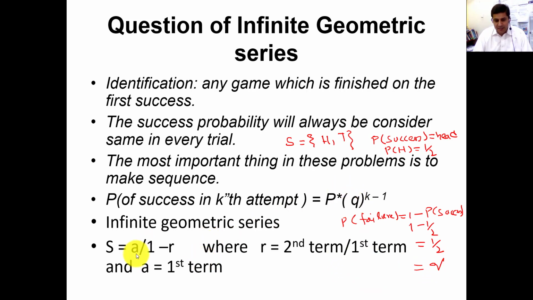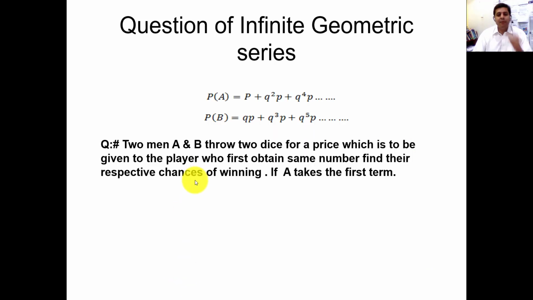In an infinite geometric series, as you know, we denote the sum S = A divided by 1 minus R. What is A? A represents the first term of the series which we will soon construct. R is the second term divided by the first term. And how will we write this? For example, this is a series for player 1, and this is a series for player 2. So this is A for the series of player 1.